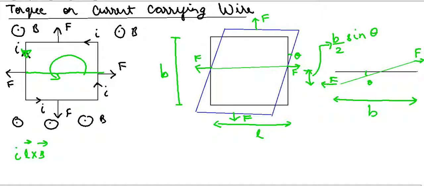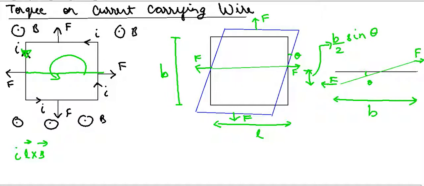So it will look something like this. This is the axis of rotation. This was the black circle with the original wire, and with this green line as the axis, I have rotated it by an angle of theta. So the side view will look something like this.